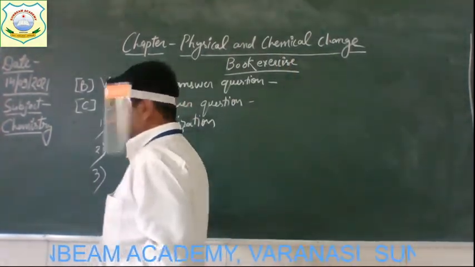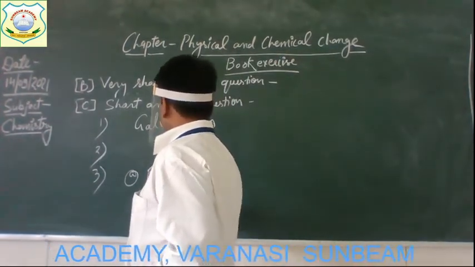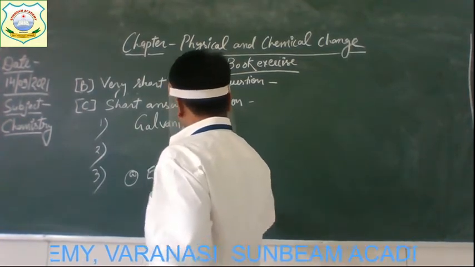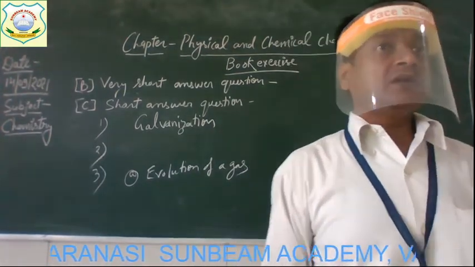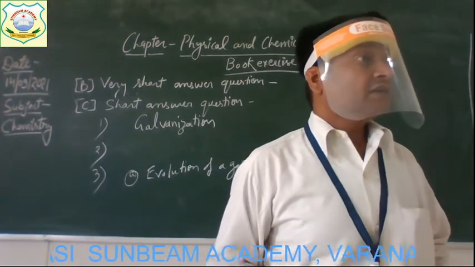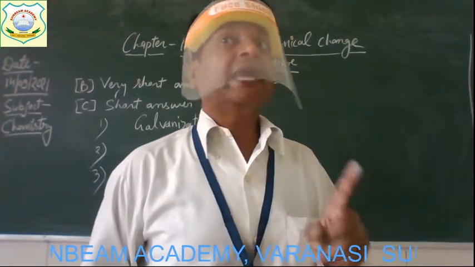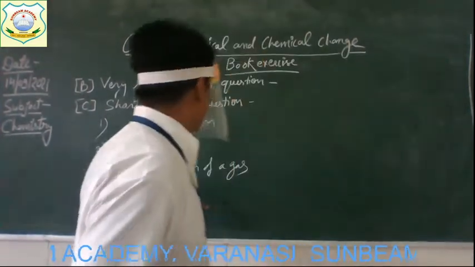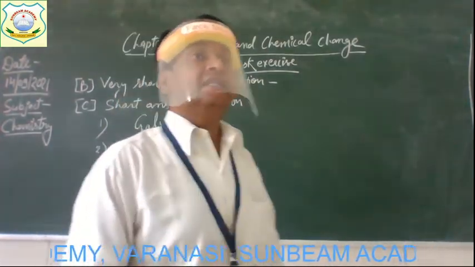The first one is evolution of a gas. Evolution of a gas. This is what? This is a change that occurs at the time of chemical reaction. So you have to give one example for this, which shows the evolution of gas.